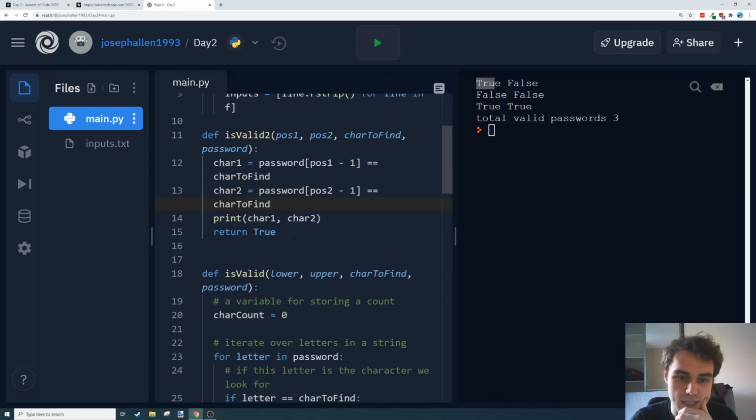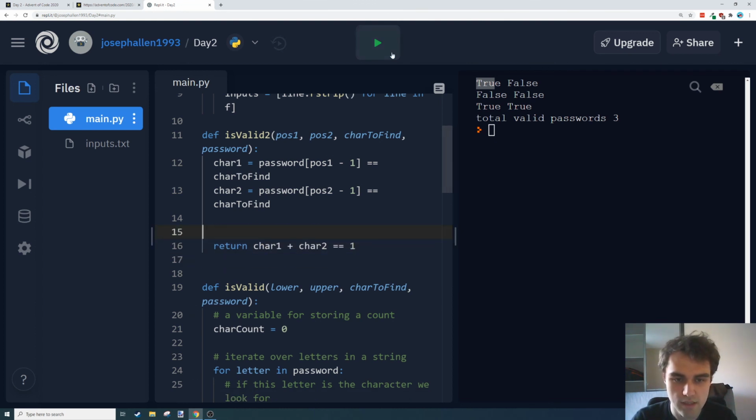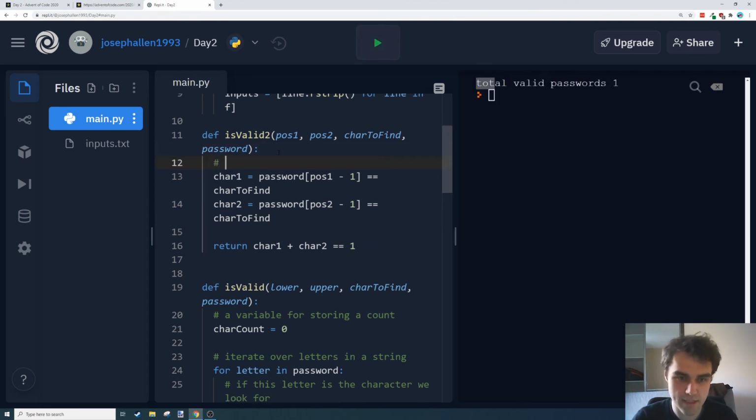So we can return, basically we want to check if char1 plus char2 is equal to 1. Anything else we don't care about. So we can actually return that. That seems too easy. Okay, well that's given me the correct answer there, so let me just write a note to myself here because this is looking kind of confusing.